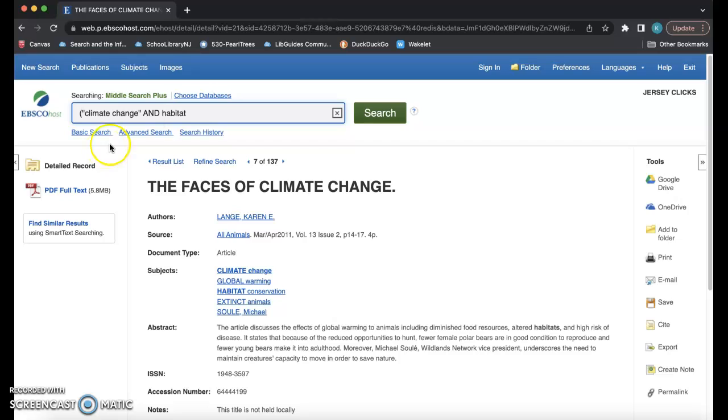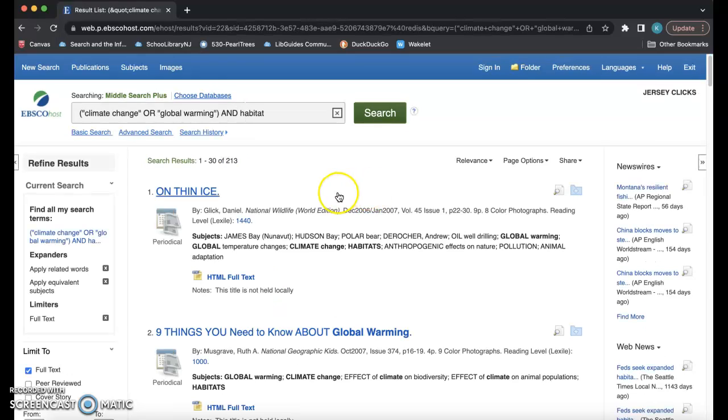When searching, you need to remember the order of operations, and we want to include parentheses around climate change OR global warming to make sure that these phrases are searched together. When I click search, I'm presented with 213 results. This is slightly higher than my previous search, and makes sure that we're not missing out on any results that might be pertinent to our inquiry.